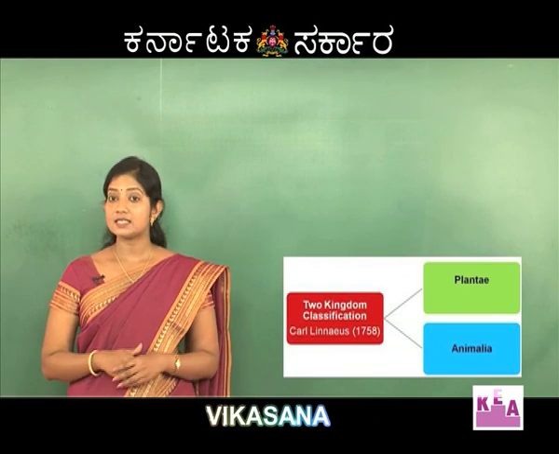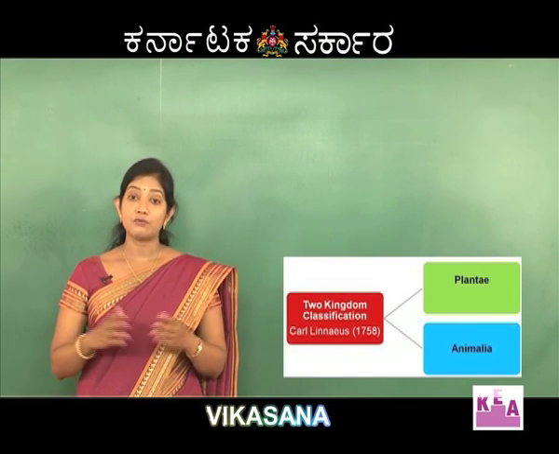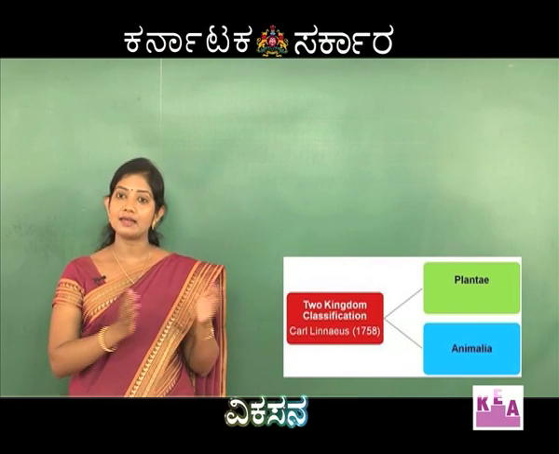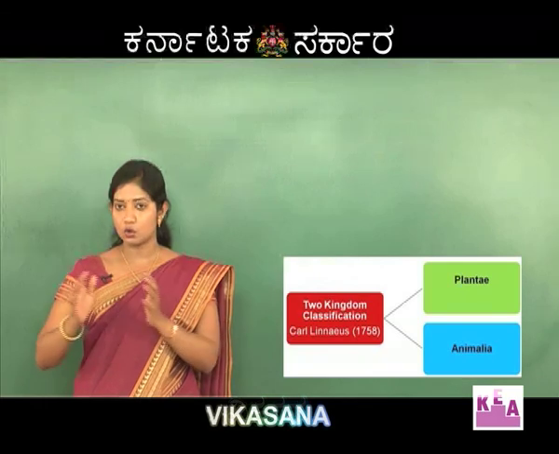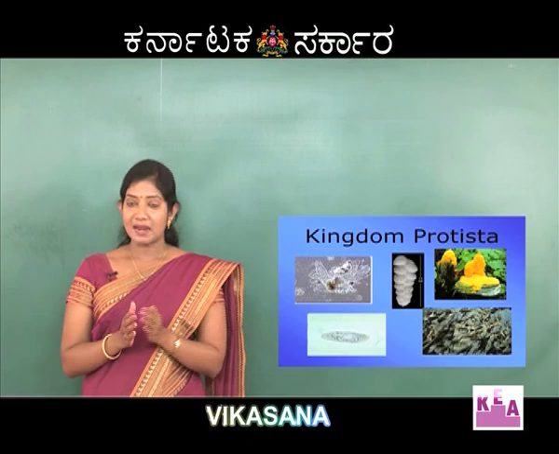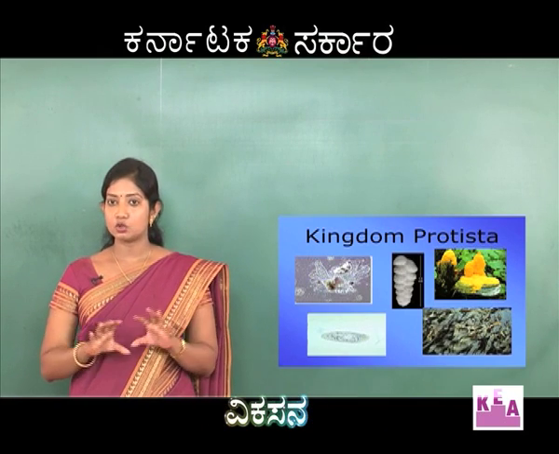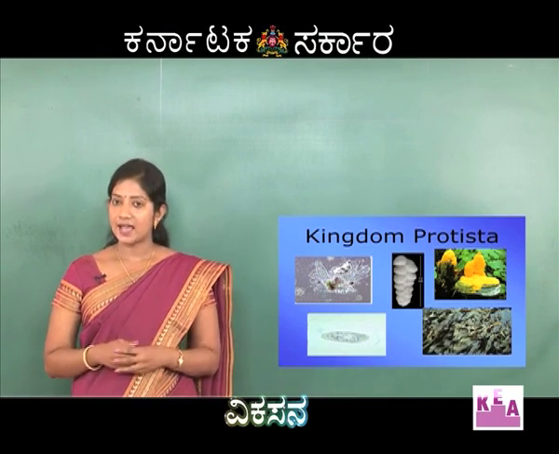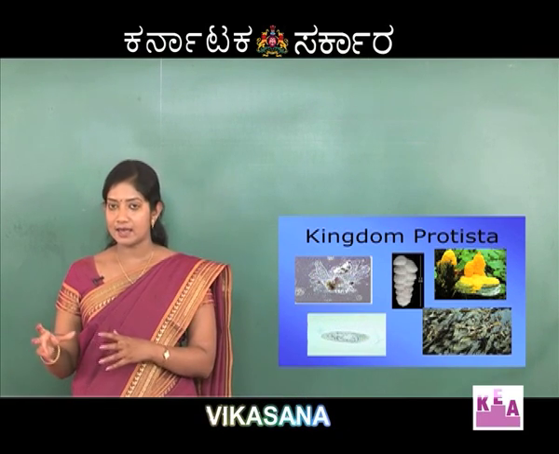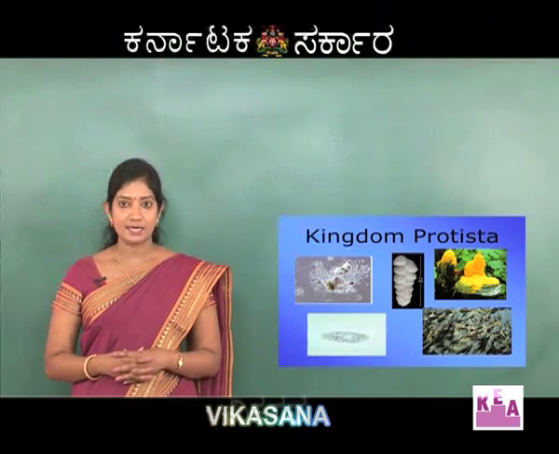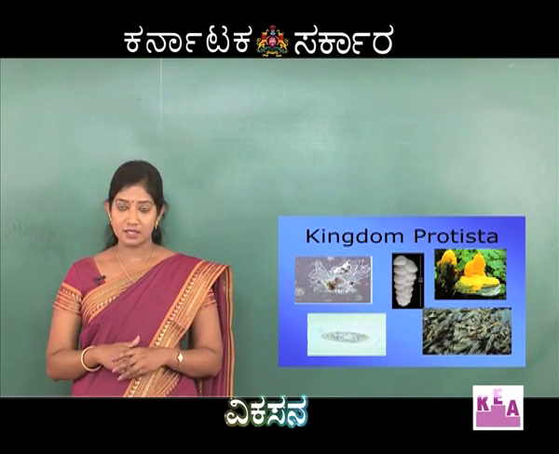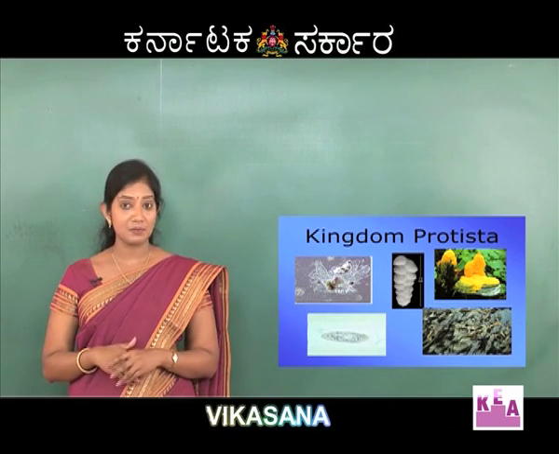Linnaeus gave the two kingdom classification, where he classified organisms into two groups, Plantae and Animalia, or in simple words, group of plants and group of animals. Then once plants and animals were classified into two groups, there were organisms which were very minute, which could neither be placed in Plantae nor in Animalia. So, there was a need for another kingdom where the smaller organisms or the simple eukaryotes can be placed.